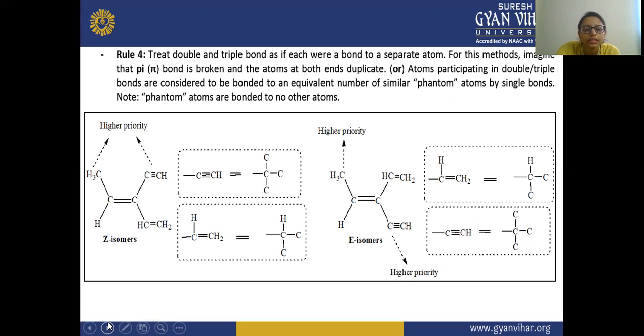So here you can see in the Z, the CH3 and the C triple bond C have the higher priority. So they are on the same side. That is why it is the Z isomer. And in case of the E isomer, you can see that they are in different, opposite positions. That is why it is the E isomer.